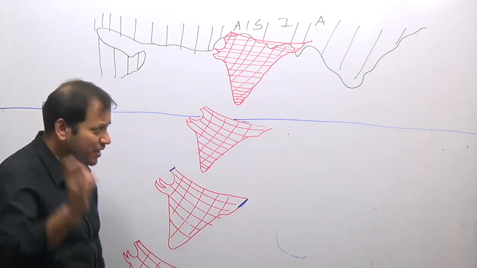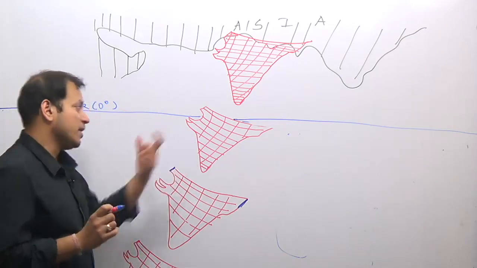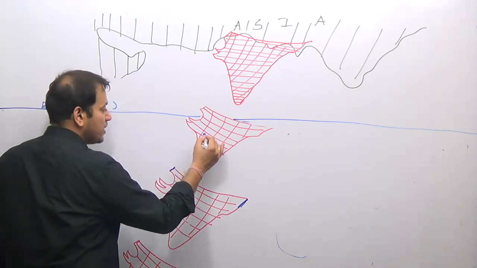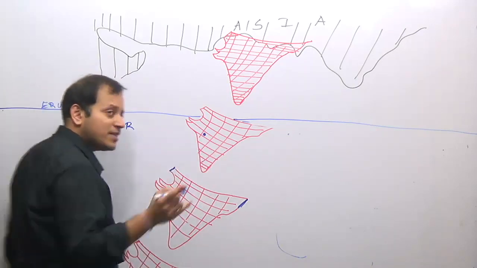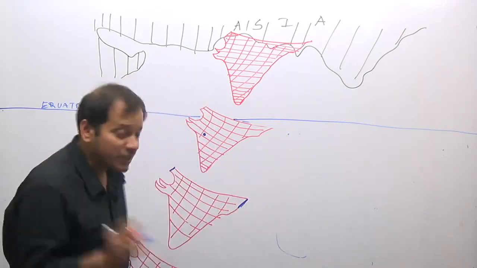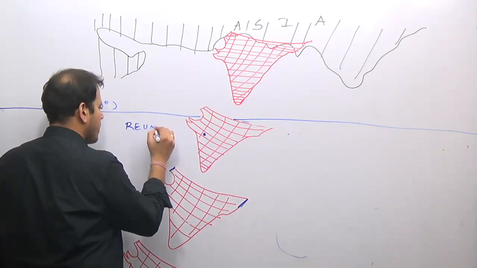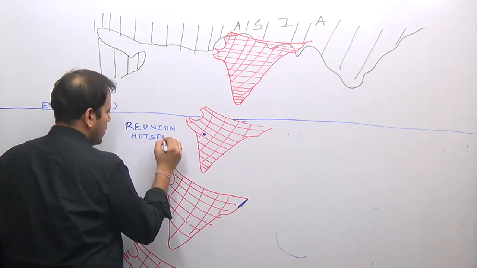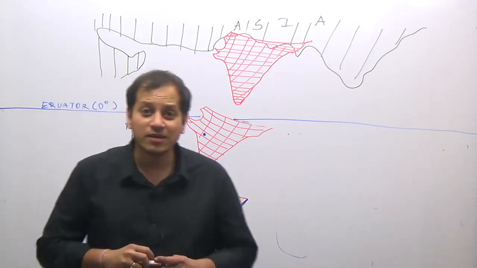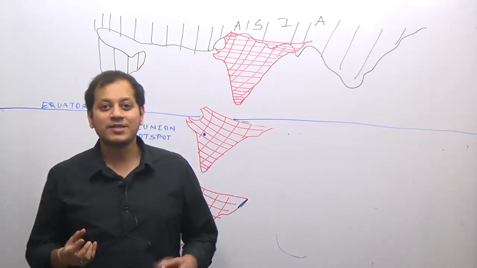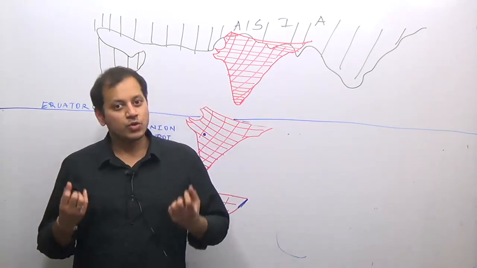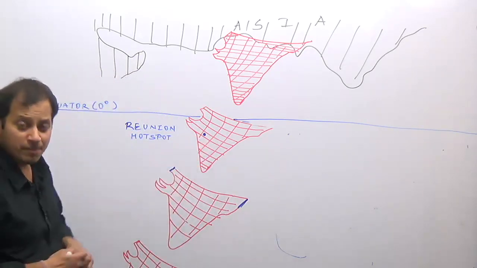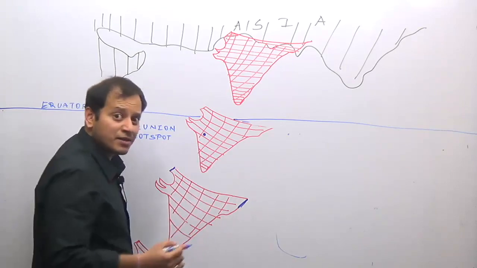Now during the Indian plate's journey upwards, it passed an island known as Reunion Island. You can see in your atlas, there is a Reunion Island. During that time, it was a Reunion hotspot. And what is a hotspot? A weaker part of the earth's crust, from where there is a volcanic eruption. So when the Indian plate went over the Reunion hotspot, this part of the Indian plate, I will show with the blue color now, came under the volcanic eruption.